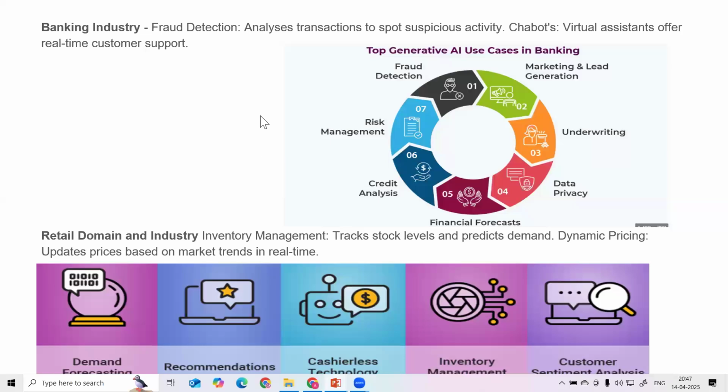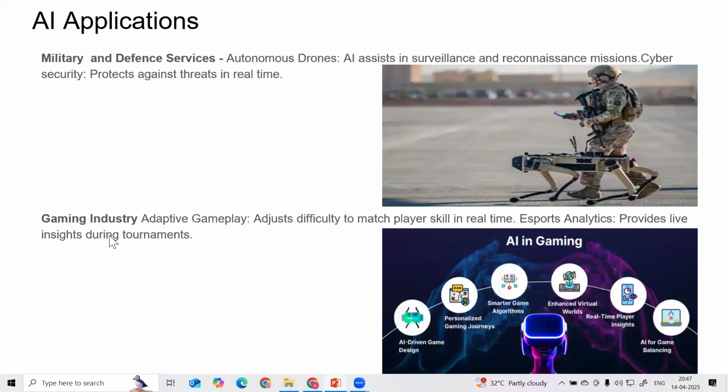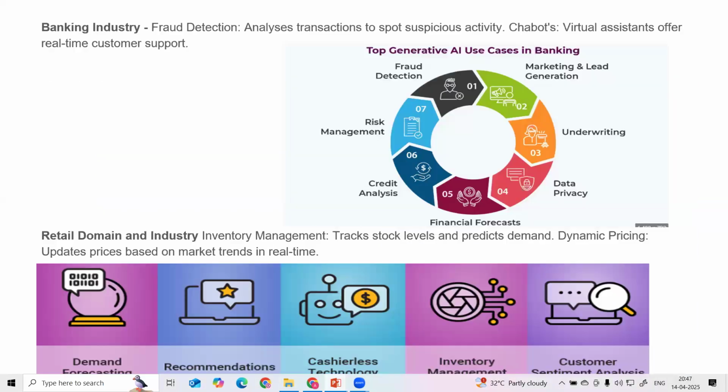So here you can see the banking domain. We have problems in fraud detection, marketing, lead generation, underwriting, data privacy, financial forecasting, credit analysis, and risk management. All these are applications, right? These are business problems we can solve with the help of AI. Then from the retail domain, we have demand forecasting, recommendation systems, inventory management, and customer sentiment analysis. These are retail domain applications where we can utilize AI for solving different problems.